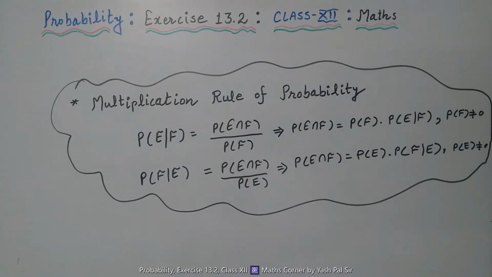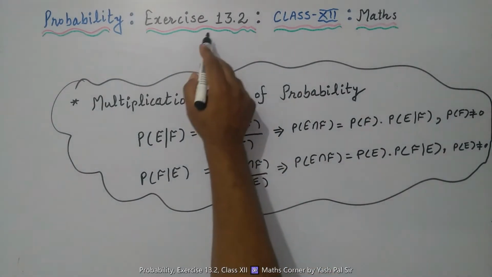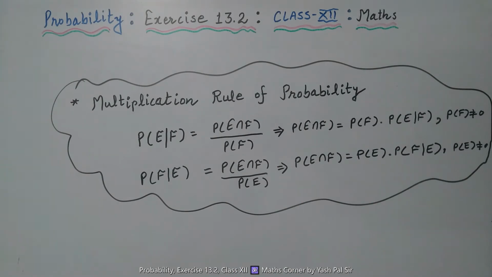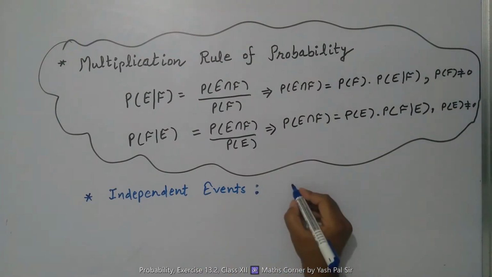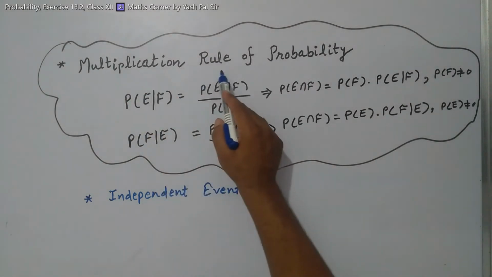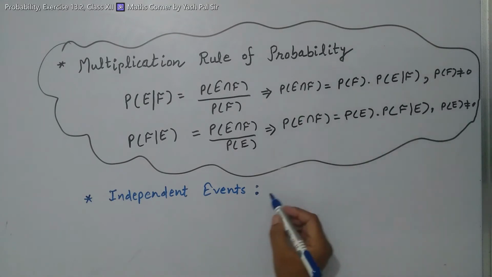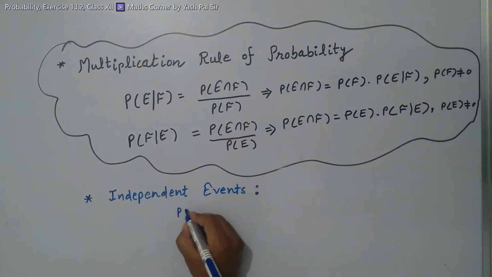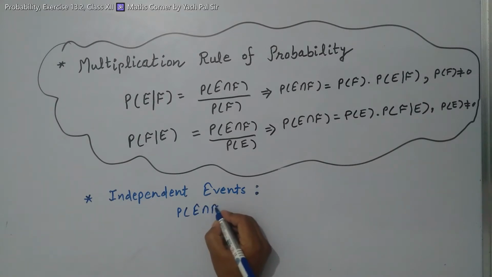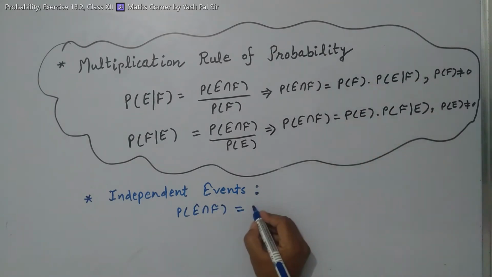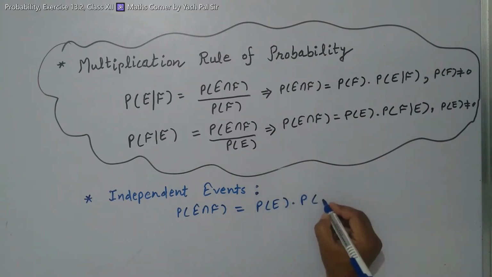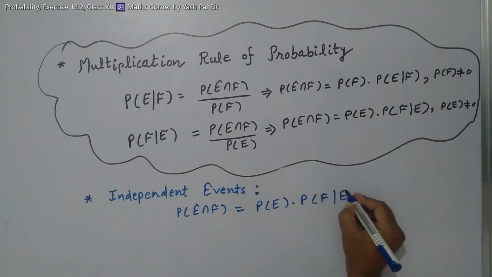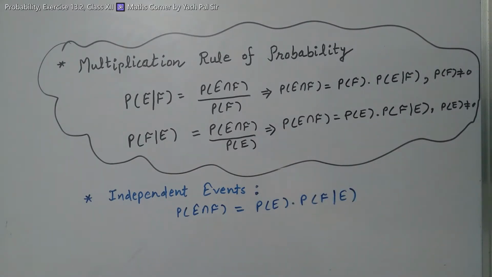Now, the next concept in the same exercise 13.2 that we are going to discuss is independent events. First of all, what is the meaning of independent events? Taking the reference of the multiplication rule of probability, this is the first condition: probability of E intersection F is equal to probability of E into probability of F given that E has already occurred, right?